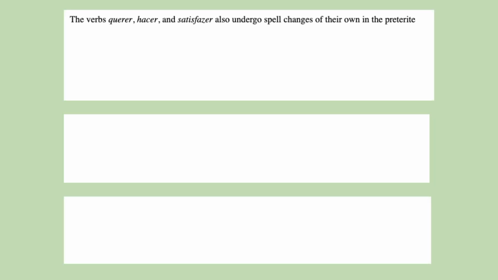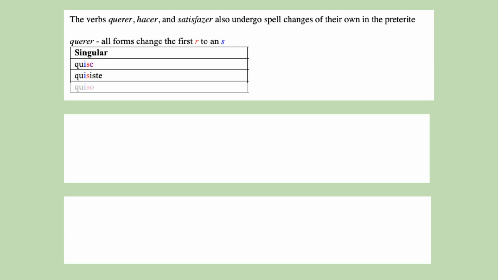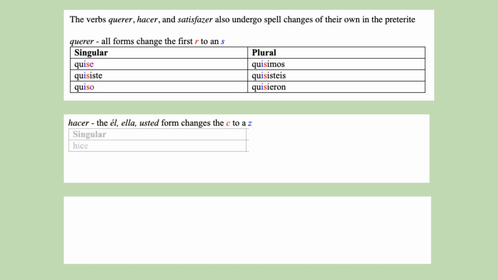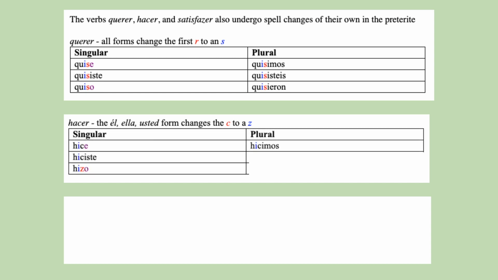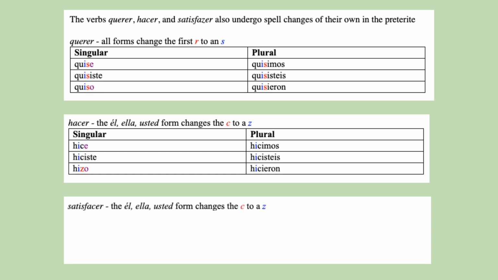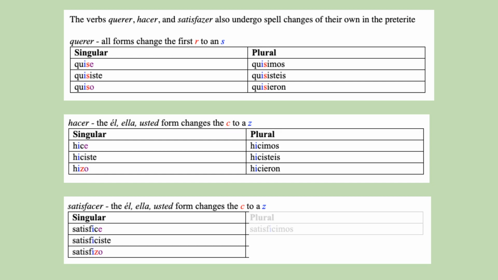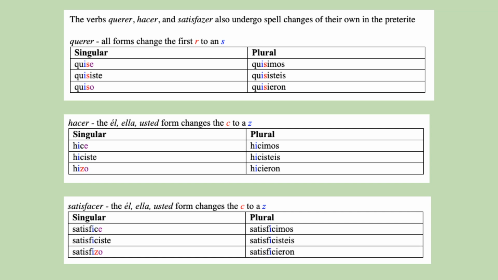Querer, hacer, and satisfacer also undergo their own spell changes in the preterite. Quise, quisiste, quiso, quisimos, quisisteis, quisieron. Hice, hiciste, hizo, hicimos, hicisteis, hicieron. Satisfice, satisficiste, satisfizo, satisficimos, satisficisteis, satisficieron.